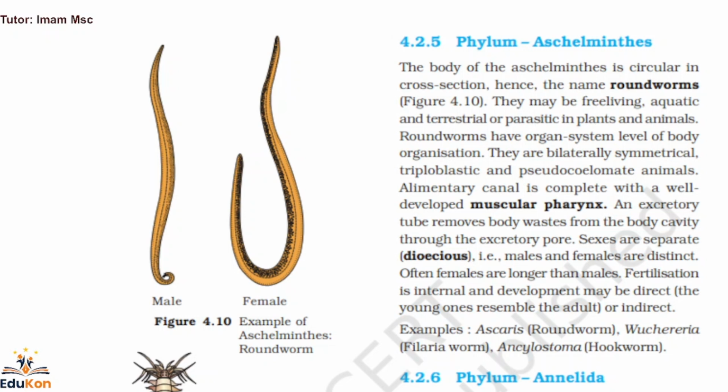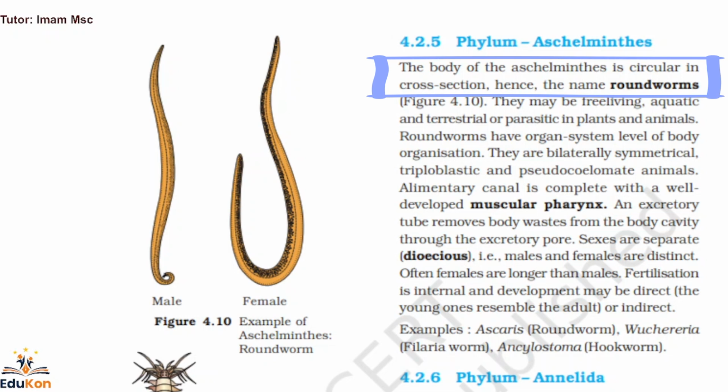In this session, we'll learn about phylum Aschelminthes and also phylum Annelida. The body of Aschelminthes is circular in cross section, hence the name roundworms. So roundworms are the common name for the organisms which come under phylum Aschelminthes. They may be free living, aquatic, and terrestrial or parasitic in plants and animals. Parasitic in both plants and animals.